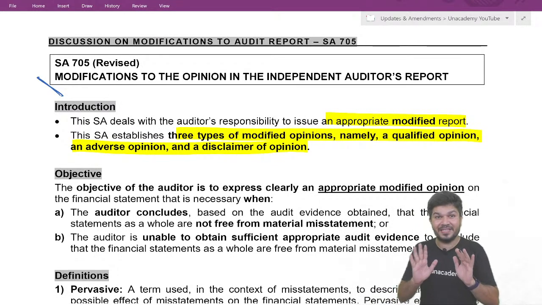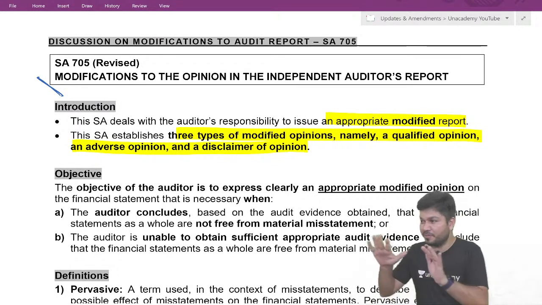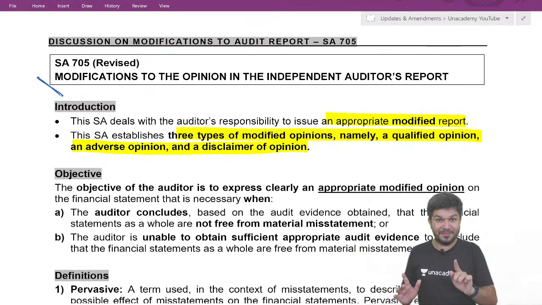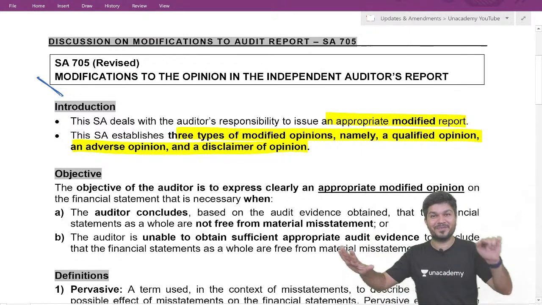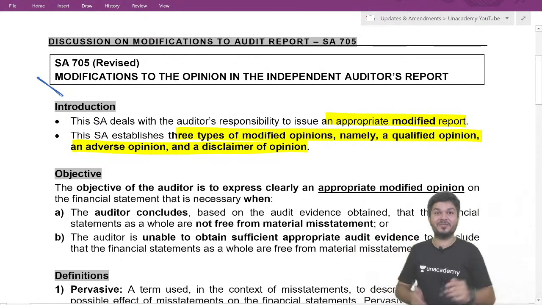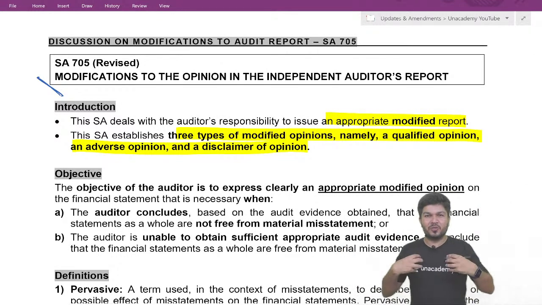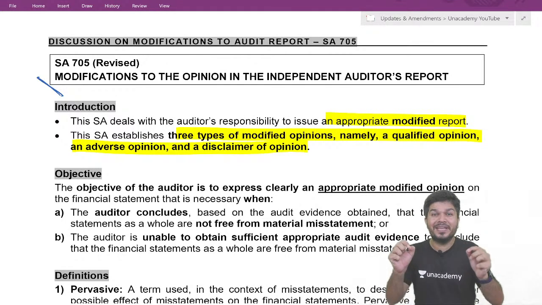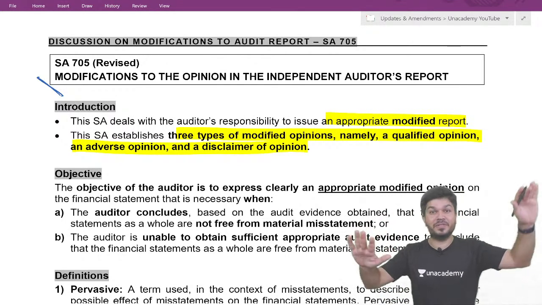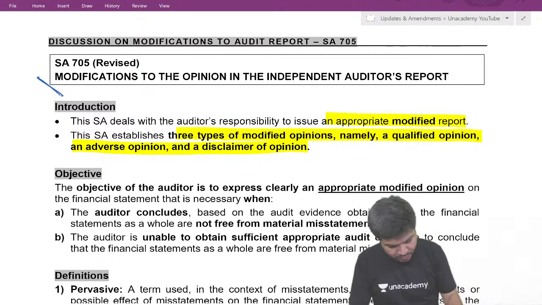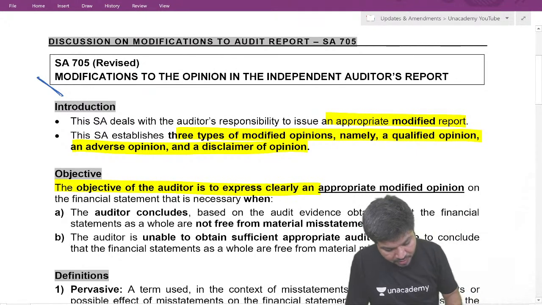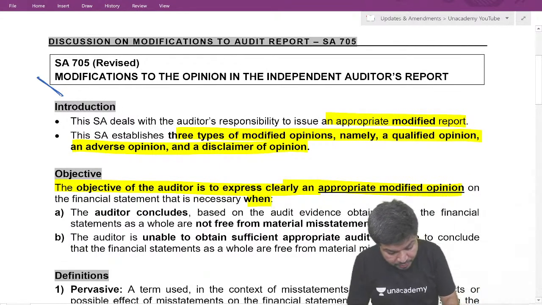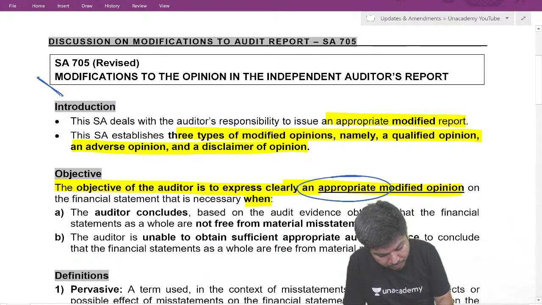Now every SA has an objective, and to fulfill the objective there are requirements. So what's the objective of SA 705? To appropriately give a modified opinion. So we should be giving an appropriate modified opinion: qualified, adverse, or disclaimer. The objective is that the auditor should be able to express an appropriate modified opinion.